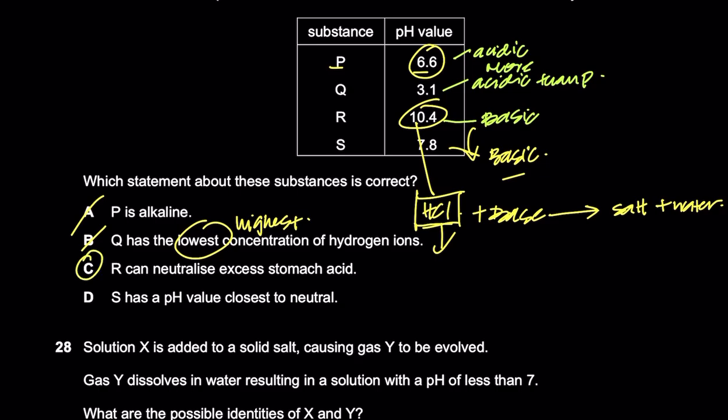And if you check D out, D is saying S has a pH value closest to neutral. S is 7.8, whereas P is 6.6, and neutral is 7. So 6.6 is 0.4 away from 7, and 7.8 is 0.8 away from 7. So obviously P is the closest, not S. That's why so many students were saying D. See, you should do MCQs carefully, right?